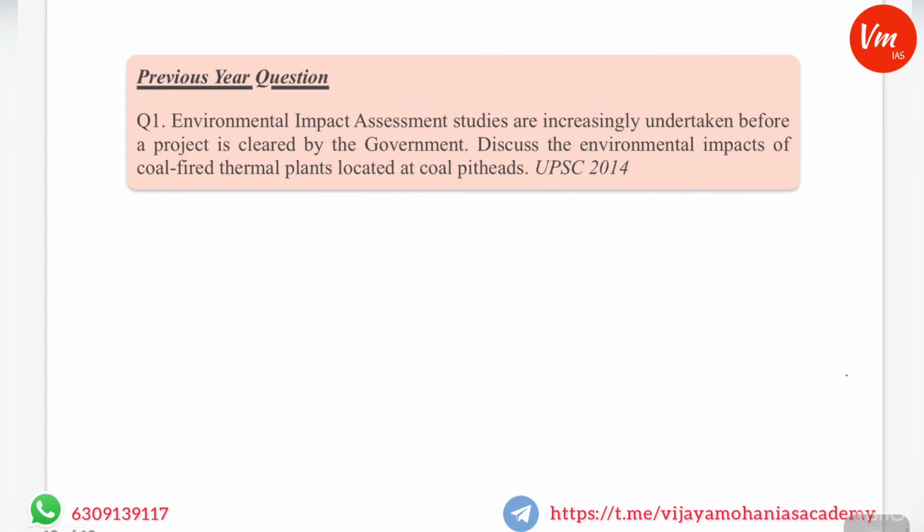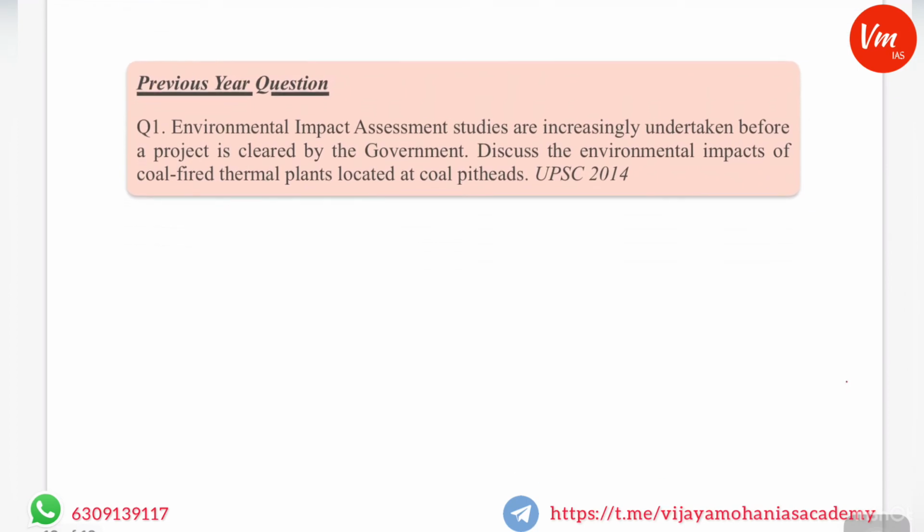In this chapter, there is a possibility that theoretical questions may be asked, like what is the evolution of the debate on environment versus development, and what are the views in the environment versus development debate. So there is a chance that theoretical perspectives will also be asked. And as far as policy aspects are concerned, you have to be thorough with the objectives and aims of the important policies. That is also where you have to concentrate. So this is what you have to concentrate on as far as the first chapter is concerned.